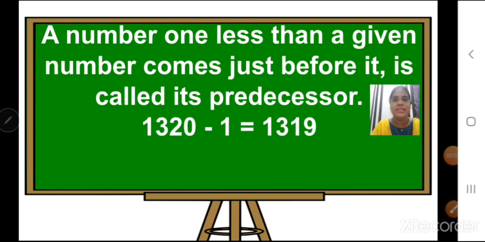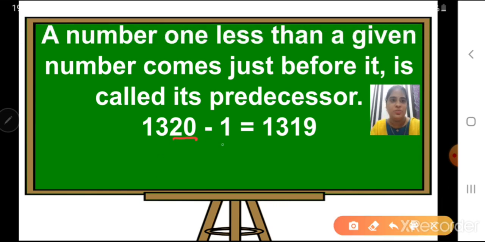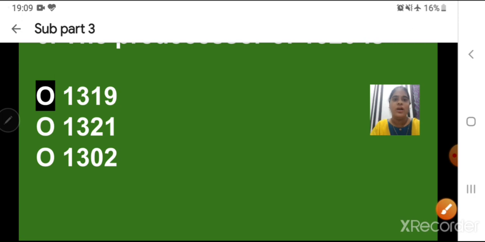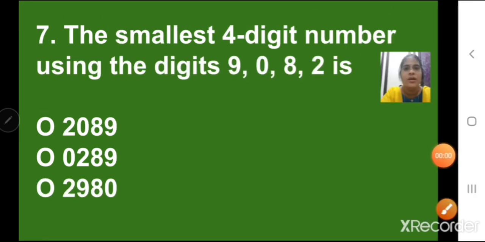So 1320 minus 1 is 1319. Right, children? 20 minus 1 is 19. So my answer will be 1319. Click on the correct option. Okay, children? Now, question number 7.